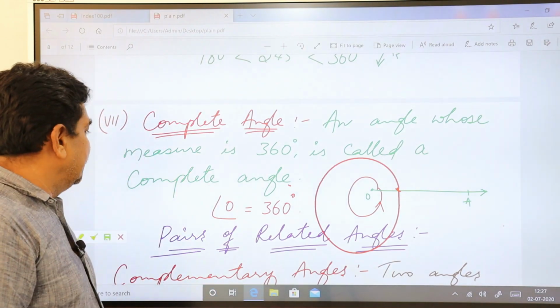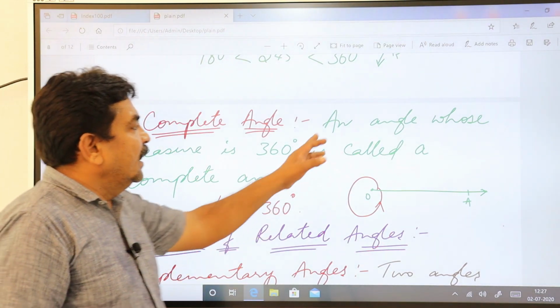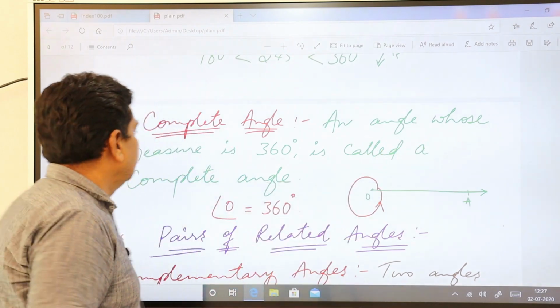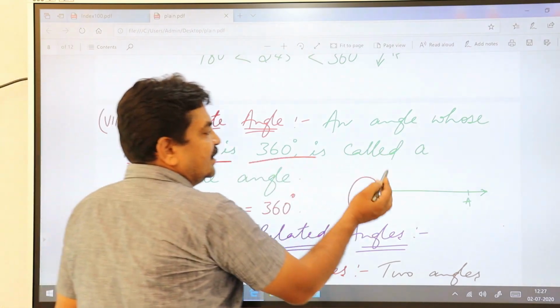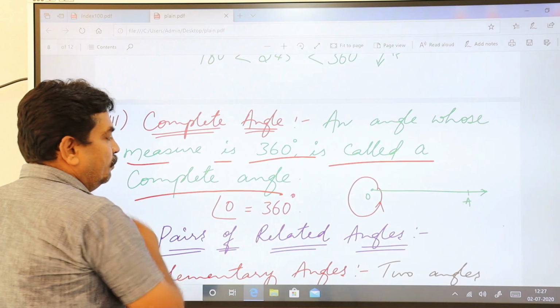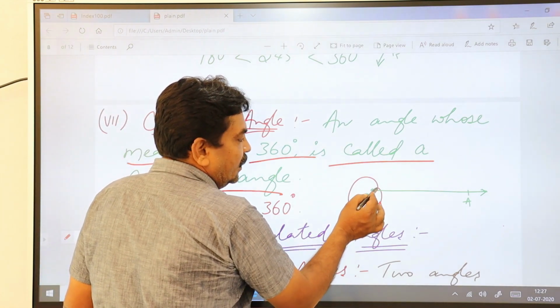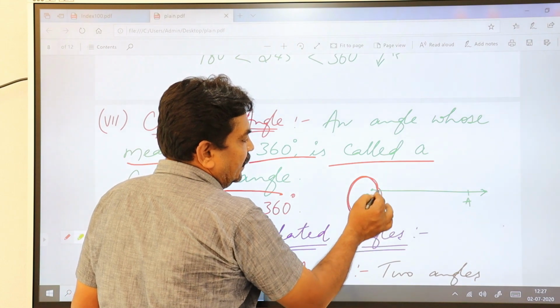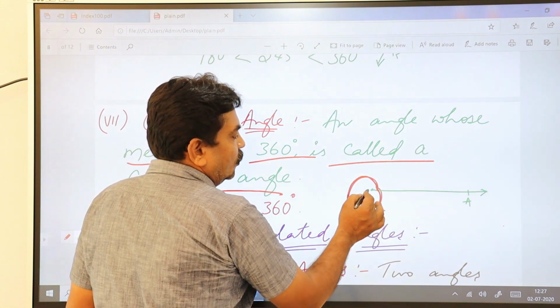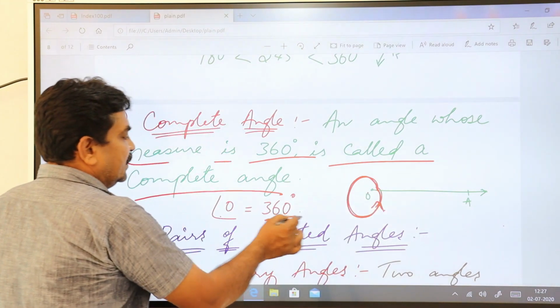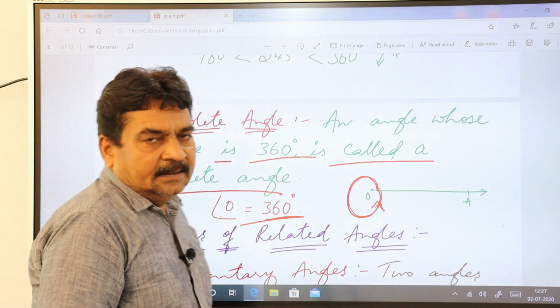I'll just read this so that you can understand. An angle whose measure is 360 degrees is called a complete angle. Example, this 0. See, I kept an arrow here. It has started from this and completed. So you call it 360 degrees.